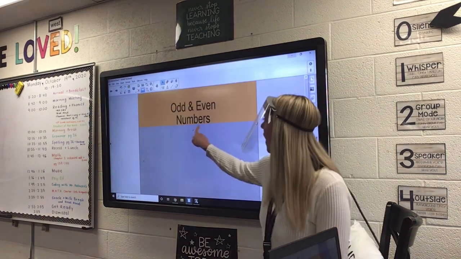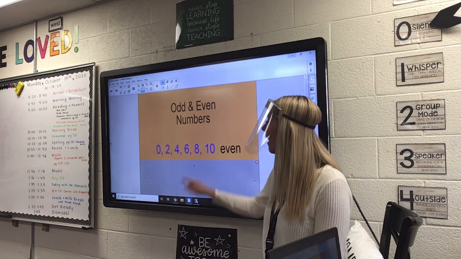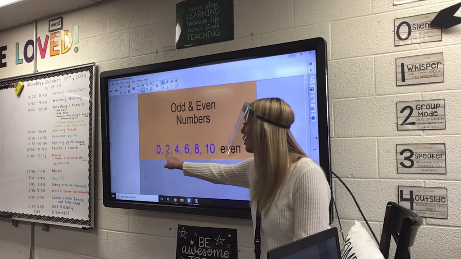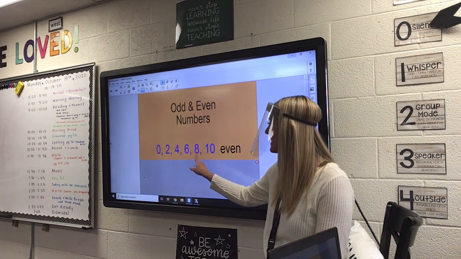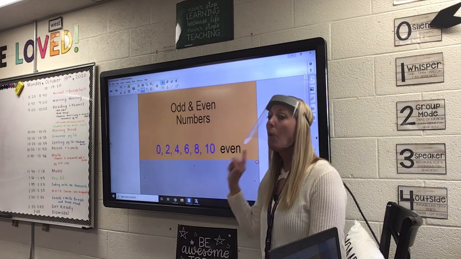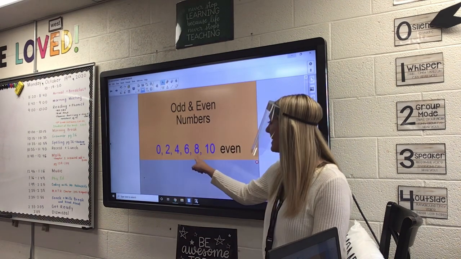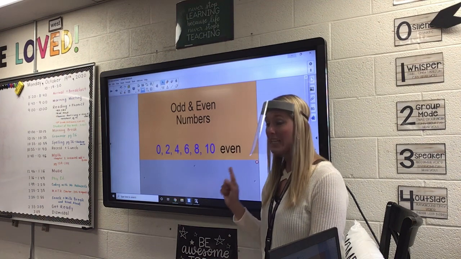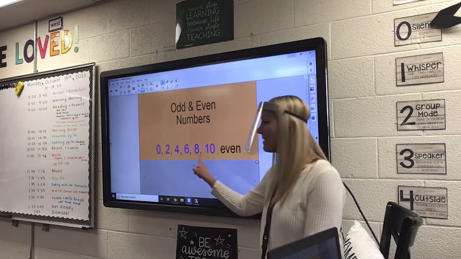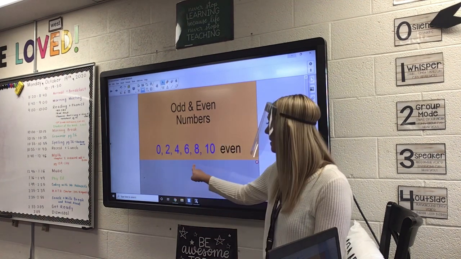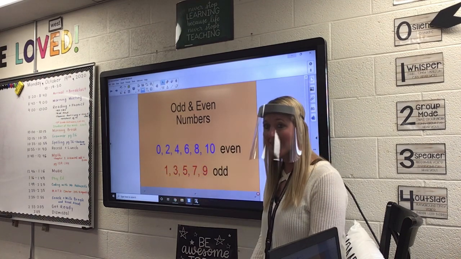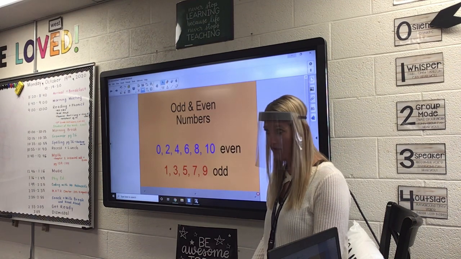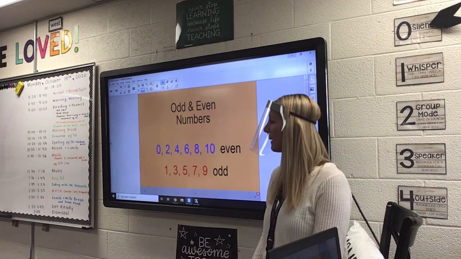Okay, now, odd and even numbers. Here are our even numbers. Don't forget 0. 0, 2, 4, 6, 8, 10. Whatever number is in the ones place, we need to look at. If it ends in any of these numbers, it is even. If it ends in 1, 3, 5, 7, or 9, it is odd.